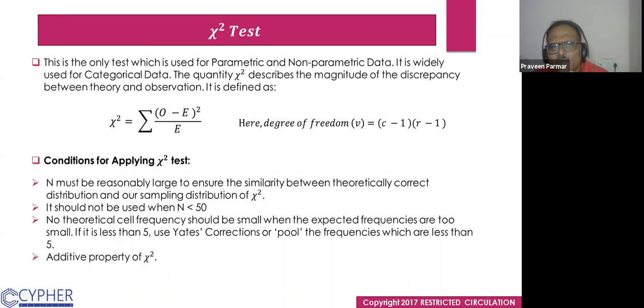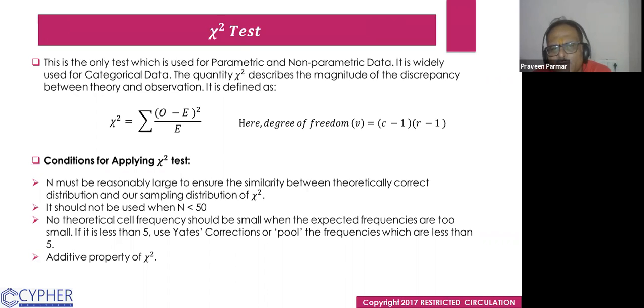Conditions for applying the chi-square test: n must be reasonably large to ensure the similarity between theoretically correct values. N should be large, not 10 or 15 or 20. The number of observations should be more. It should not be used when n is smaller than 50. The sample size should be greater than 50, at least 50.